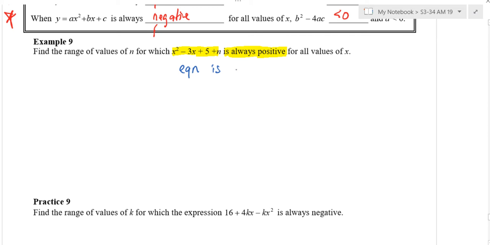Equation is always positive. Can you write down b squared minus 4ac is more than 0?